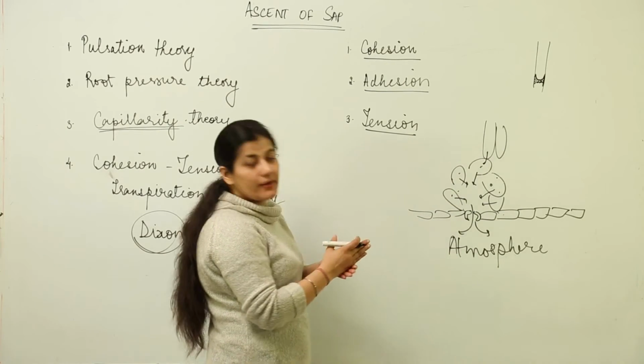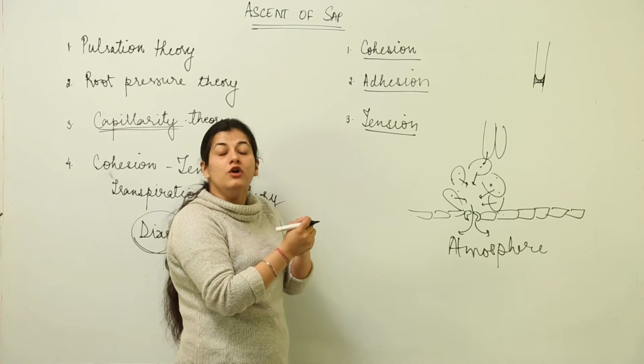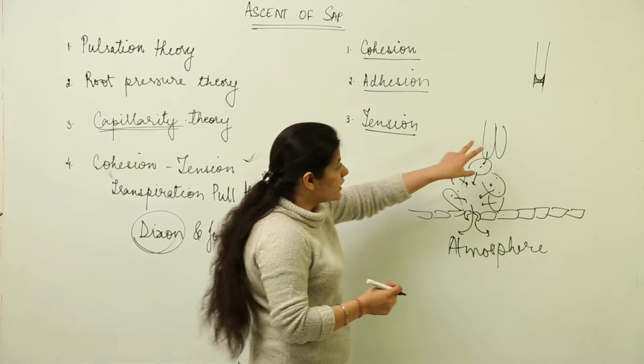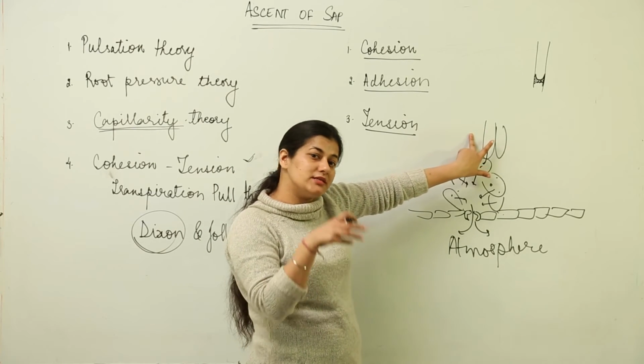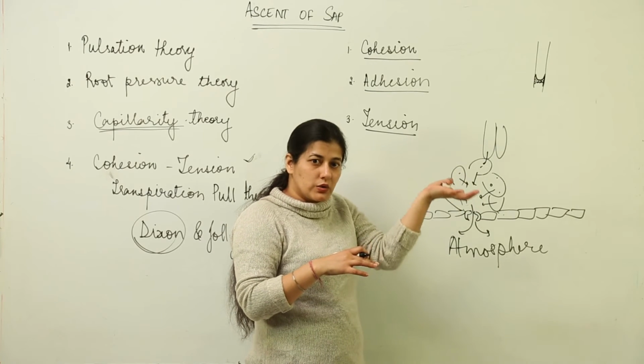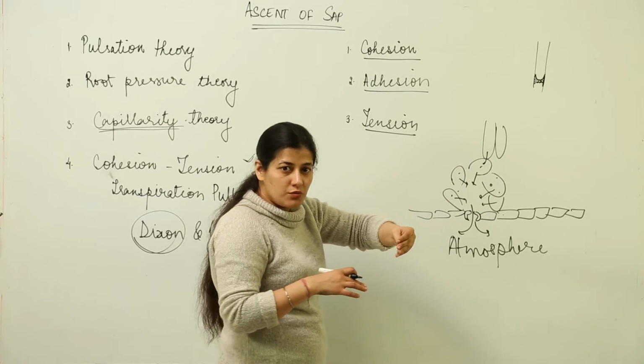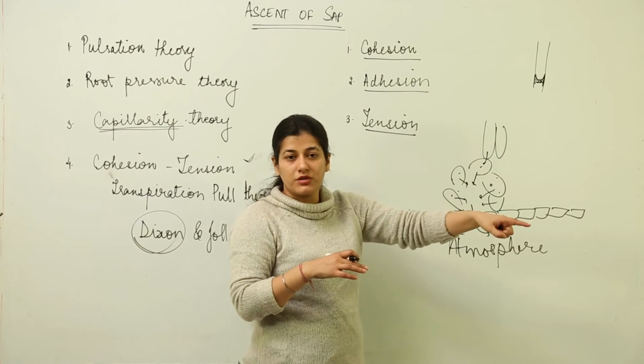Now when they become water deficient, they are going to take up the water from the tracheary elements because they are in contact with tracheary elements directly of the xylem, of course. Now that tracheary element is going to take up the water, give it to the cell which is deficient in water, and it is in contact with the root.